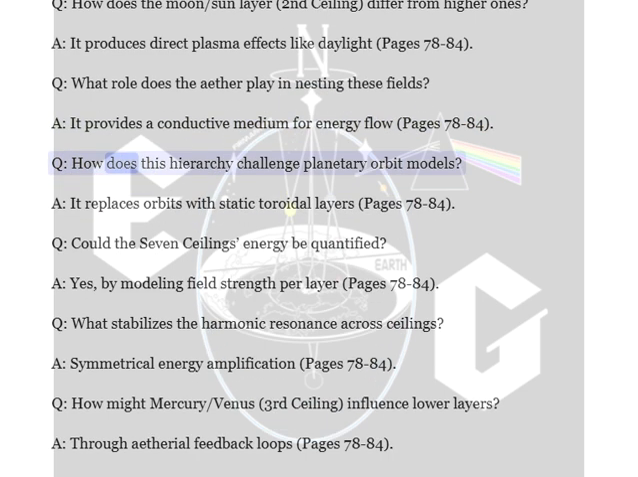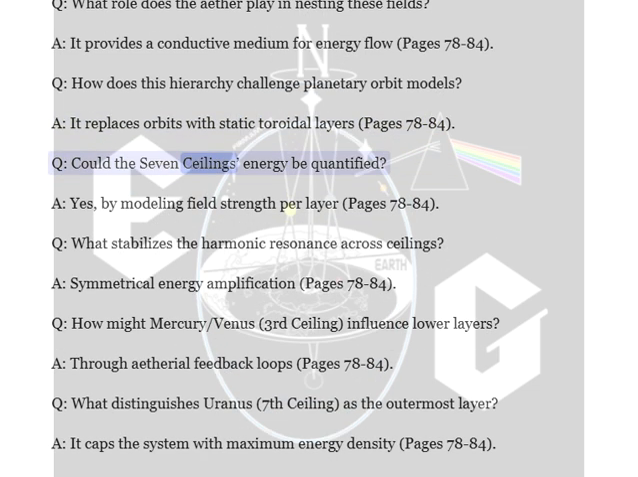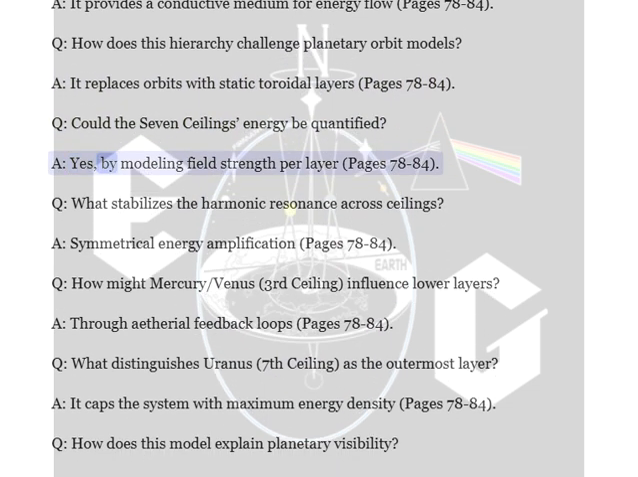Q. How does this hierarchy challenge planetary orbit models? A. It replaces orbits with static toroidal layers, pages 78 to 84. Q. Could the 7 ceilings' energy be quantified? A. Yes, by modeling field strength per layer, pages 78 to 84.